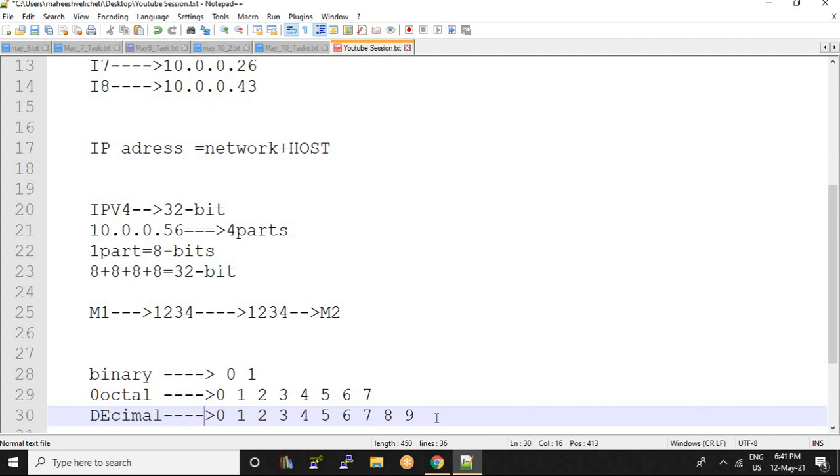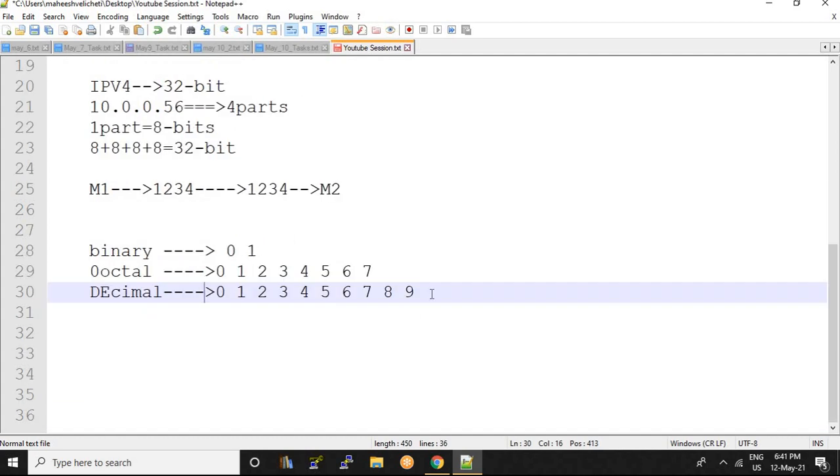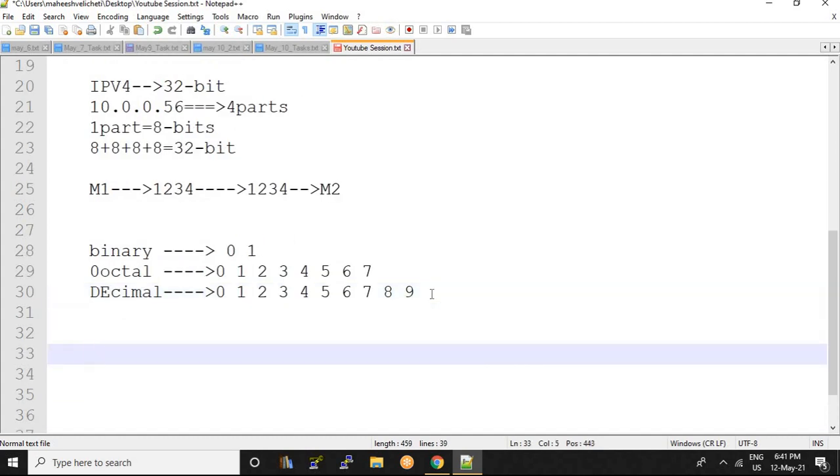So if a binary number is a combination of zeros and ones, if I need to generate some 2-bit numbers, how could I generate them? By using only zeros and ones, because the machine understands only the binary form.